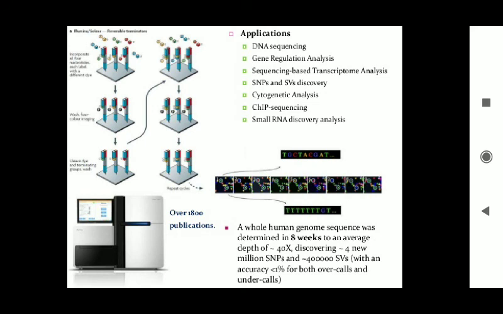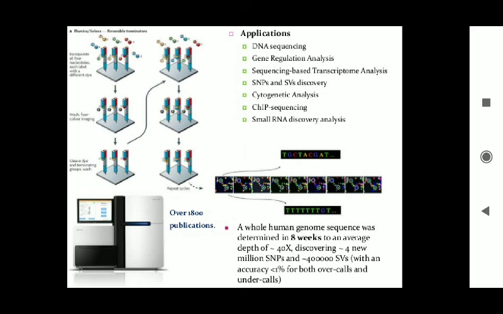Then adapters need to be ligated on the ends of those fragments, because after we make fragments of DNA, you need to add that adapter molecule. So the adapters are needed to be ligated on the ends of those fragments in order to get the sequences, to anneal, where the DNA sequence can be determined by using a sequencing method or machine.